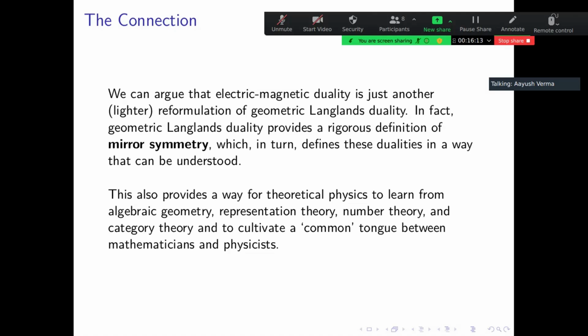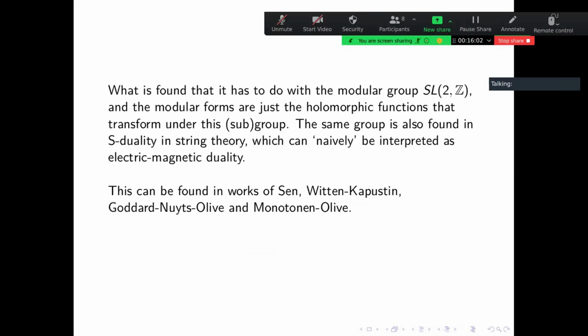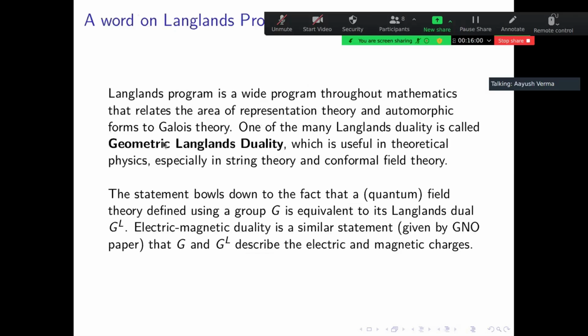This also provides a way for theoretical physics to learn from algebraic geometry, representation theory, number theory, and category theory, and to cultivate a common ground between mathematicians. Actually, I must explain here that geometric Langlands duality is one of those Langlands dualities. You also have a local, you also have a global, you have so many Langlands dualities. It's impossible to study all of them. There's an analytic Langlands duality. Geometric Langlands duality is very close to parts of physics, but not all of them will be very close to physics actually.